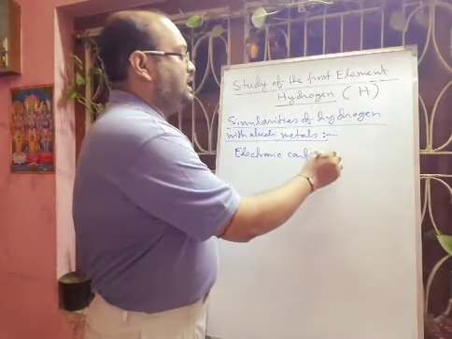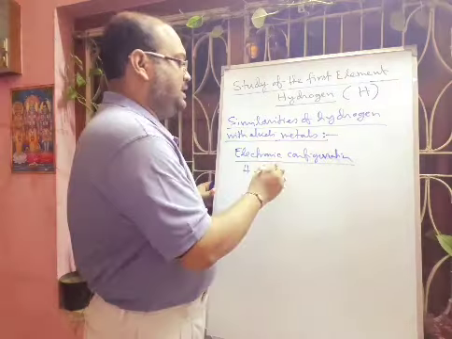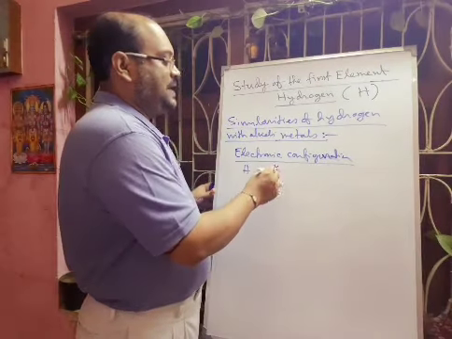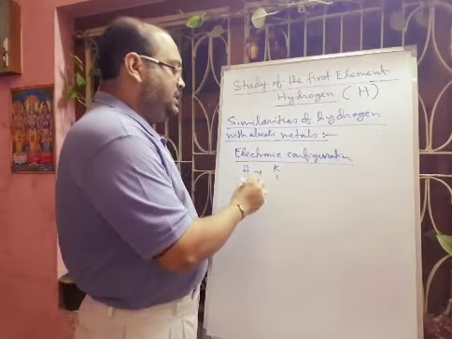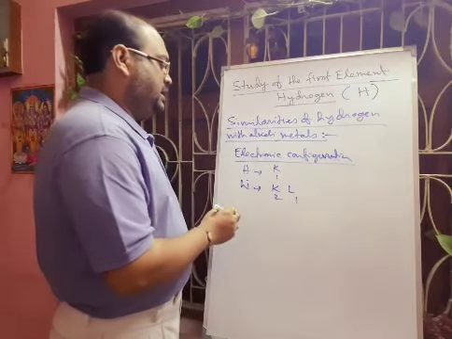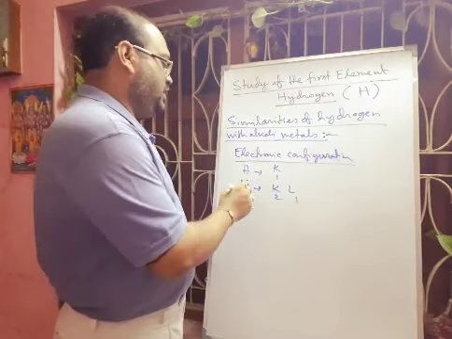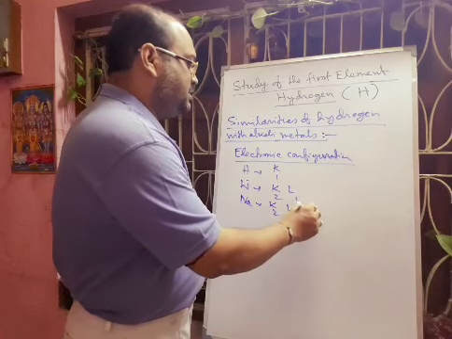If you look at the electronic configuration of hydrogen, in the K shell there is only one electron. That means the valence shell contains one electron. Next is lithium. Lithium's electronic configuration is K shell 2 electrons, L shell 1 electron. After lithium, which one is there? Sodium. Sodium has K shell 2 electrons, L shell 8 electrons, M shell 1 electron.